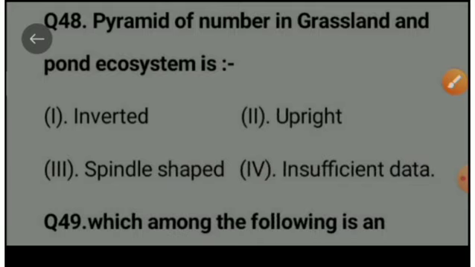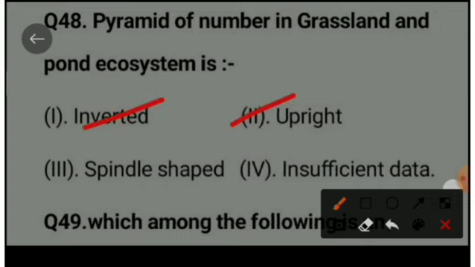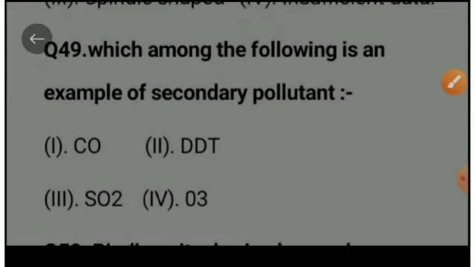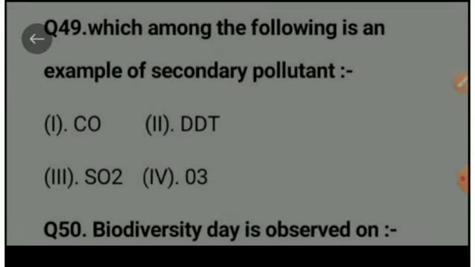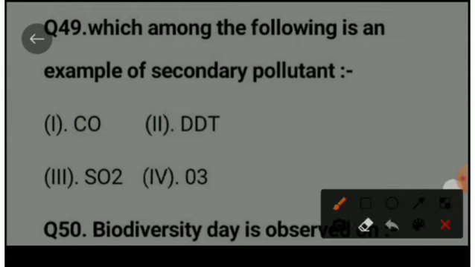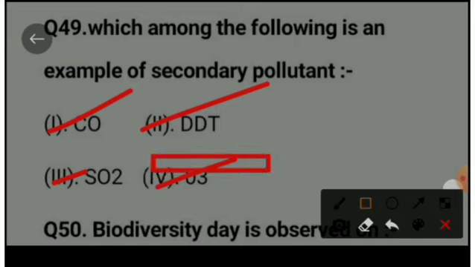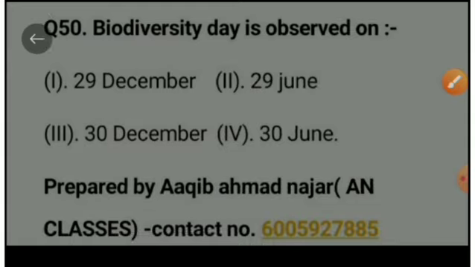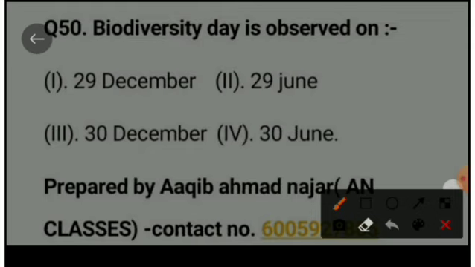Next question is, pyramid of number in grassland and pond ecosystem is inverted, upright, spindle-shaped, insufficient data. The right option is upright. Next question is, which among the following is an example of secondary pollutant? Carbon monoxide, DDT, sulfur dioxide, ozone. The right option is ozone, which is an example of secondary pollutant. Next question is, Biodiversity Day is observed on 29th December, 29th June, 30th December, 30th June. The right option is 29th December.